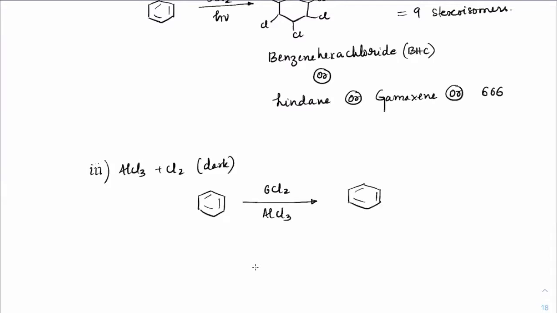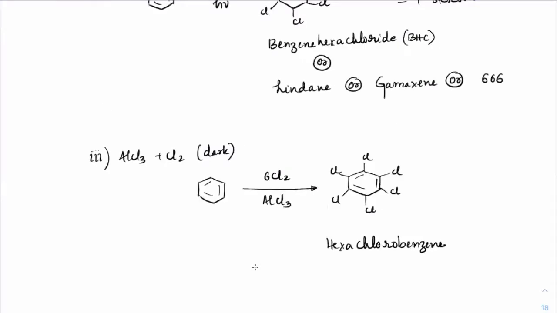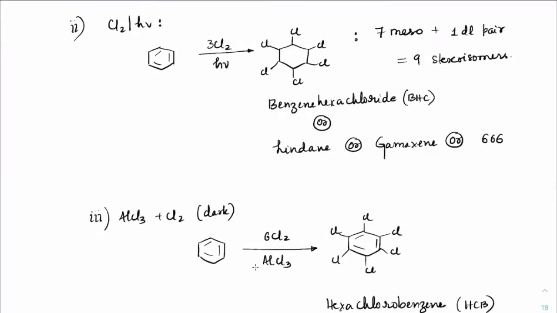You will get Cl substituted on all positions. This is called hexachlorobenzene, and the name is HCB. So you can see the difference between BHC and HCB.